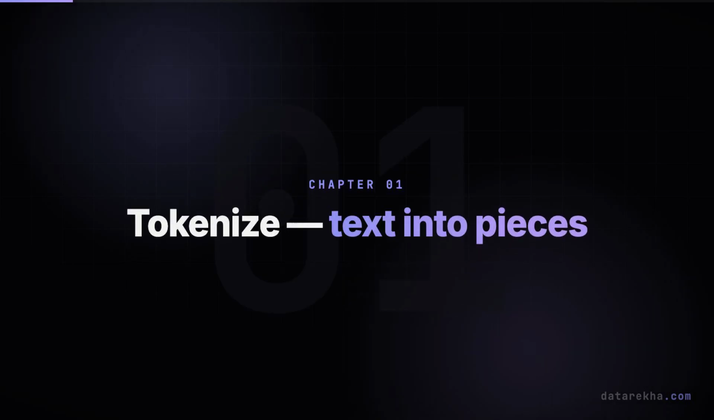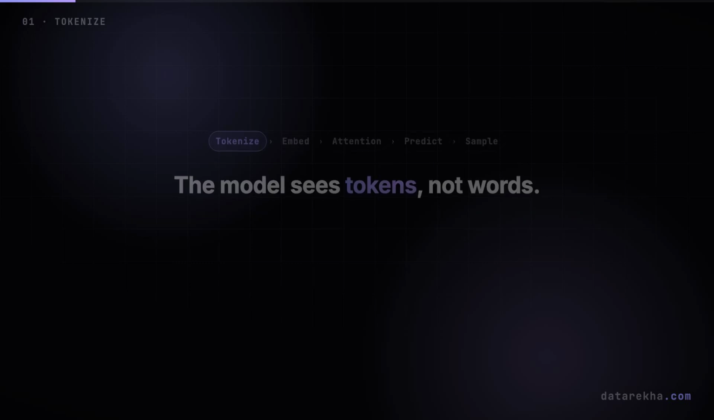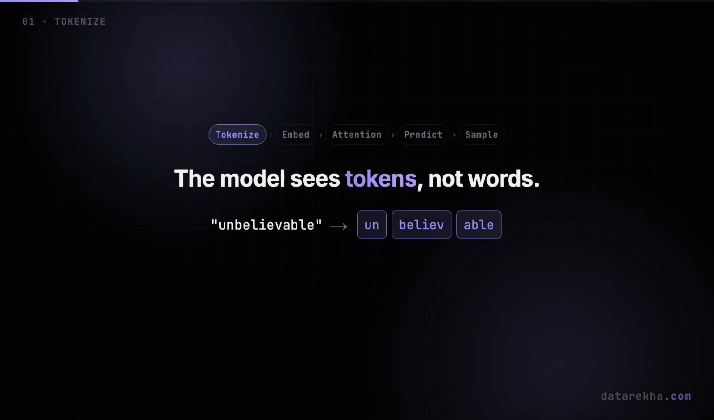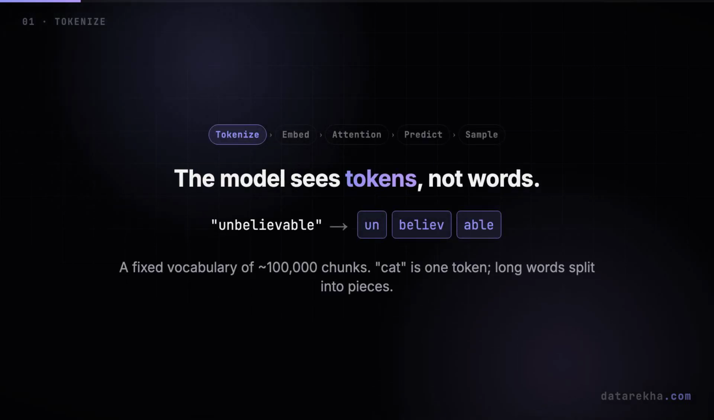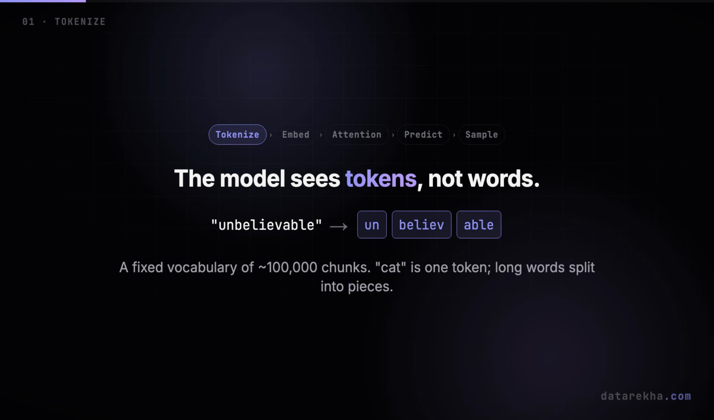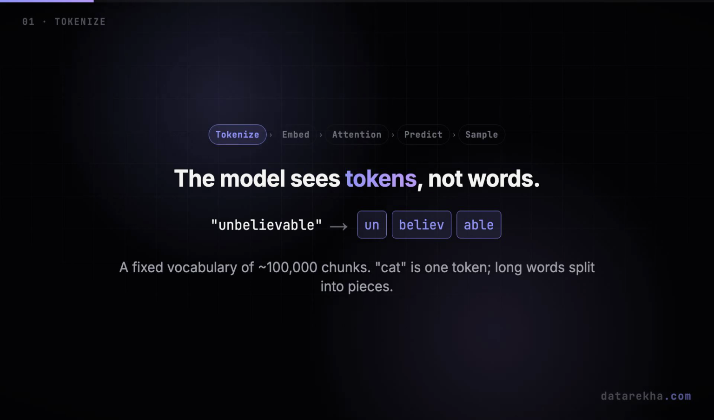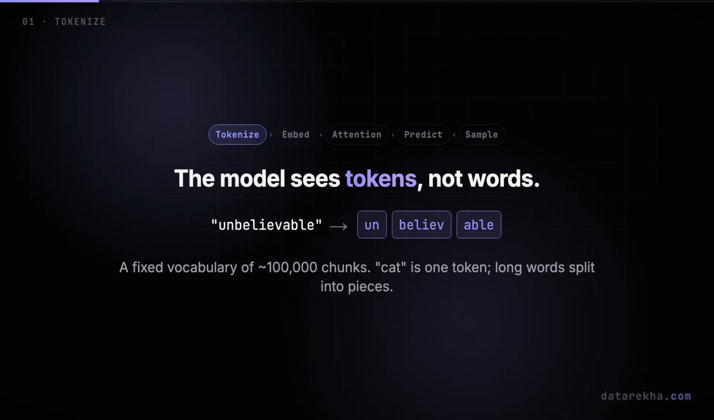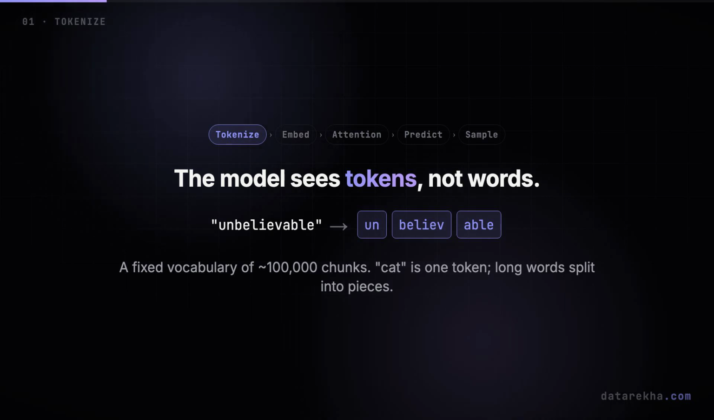First stop. Tokenization. The model never actually sees letters or even words. Before anything else happens, your text is chopped into tokens, common chunks of characters. A short word like cat might be a single token. A longer one like unbelievable could be 3. Un, believe, able. The model has a fixed vocabulary of around 100,000 of these tokens, and everything you type gets mapped onto them.